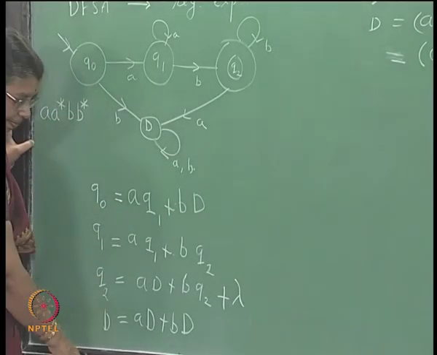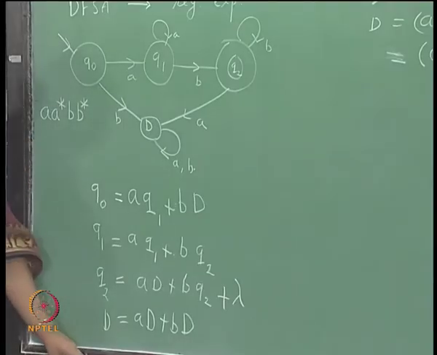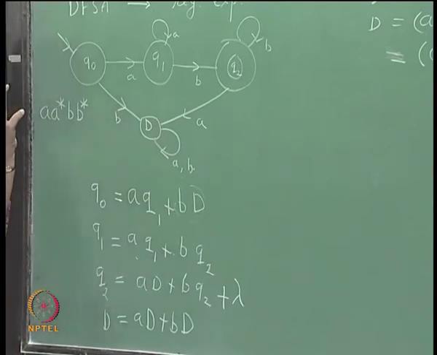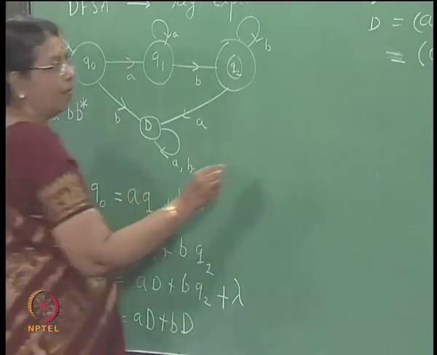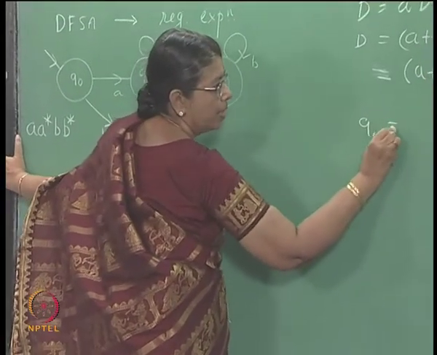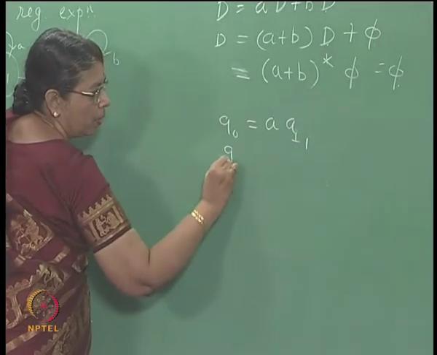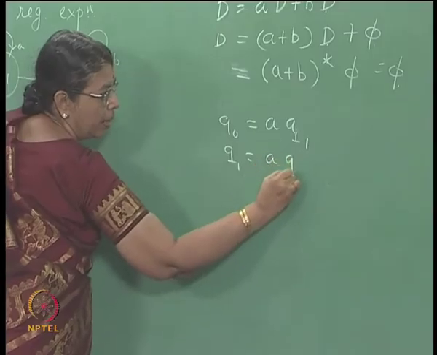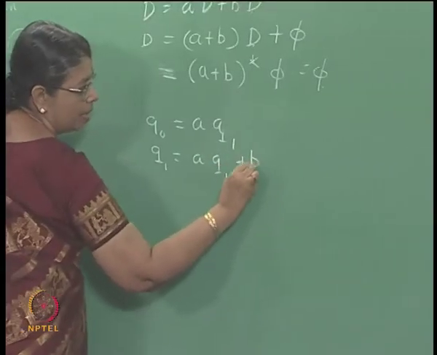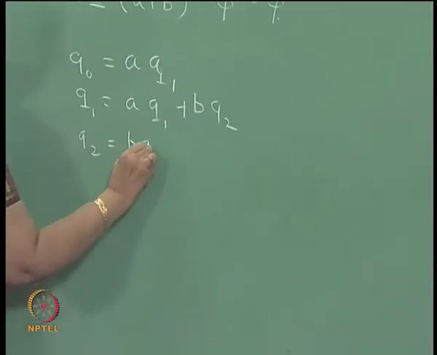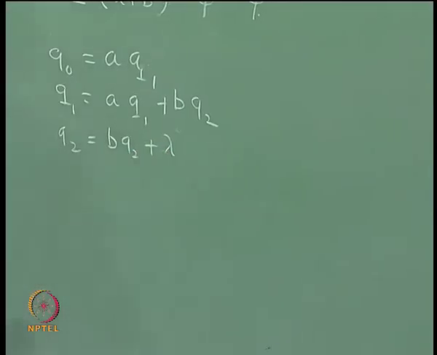D is empty. So, when D is empty, this will become empty, this will become empty, right. So, the equations will now reduce to Q naught is AQ1, Q1 is AQ1 plus BQ2, Q2 is BQ2 plus lambda.